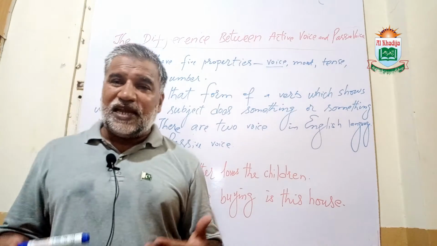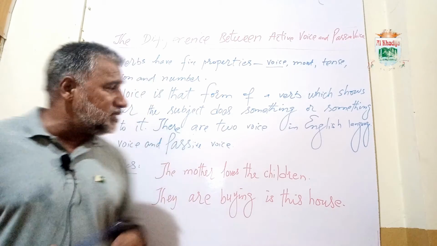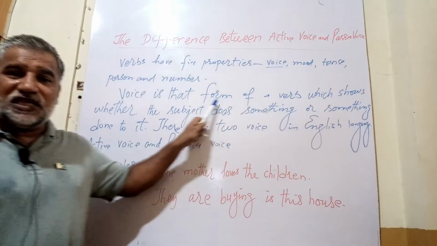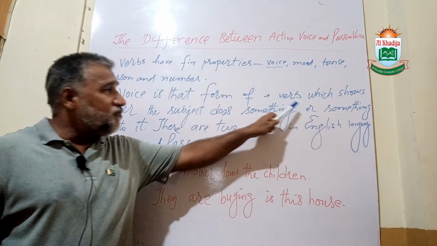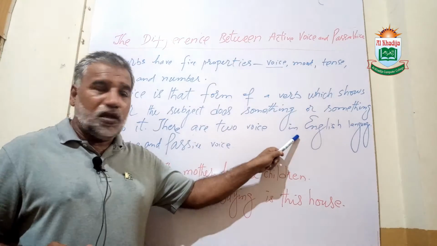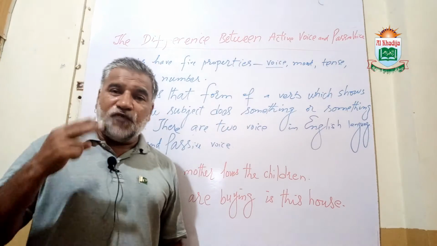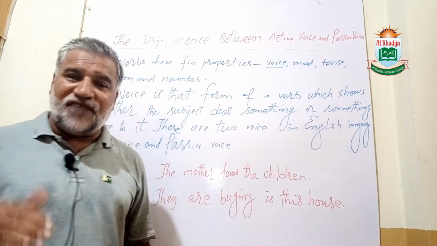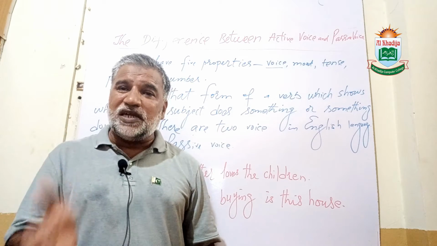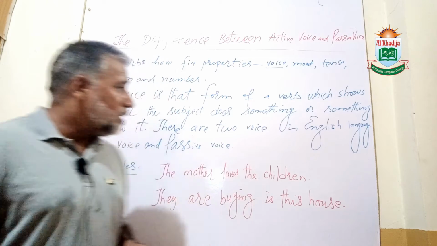Now we have to understand what voice is. Voice is that form of a verb which shows whether the subject does something or something is done to it. Voice tells us whether the subject does something or something is done to it. We can understand with this example. Let's have a look.